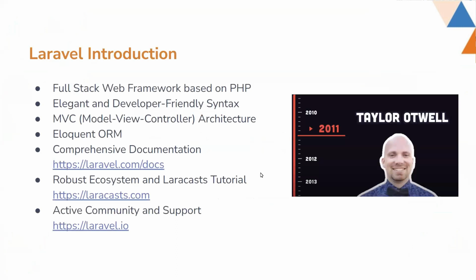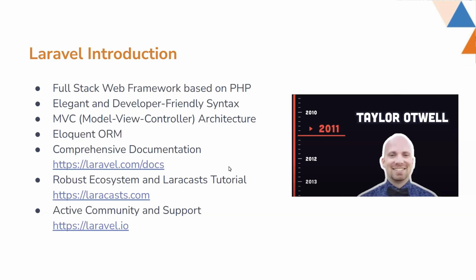So what is Laravel? It was introduced in 2011 by Taylor Otwell, which is a full stack web framework based on the PHP language. So what is meant by full stack web framework? It means that with Laravel, you can build a full monolithic application without any third-party front-end or back-end frameworks, only with Laravel. You just need to connect with databases and other things that are required for the server.